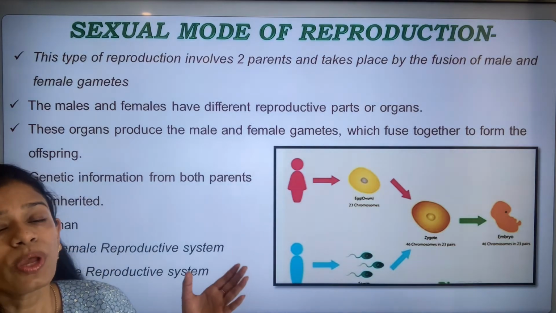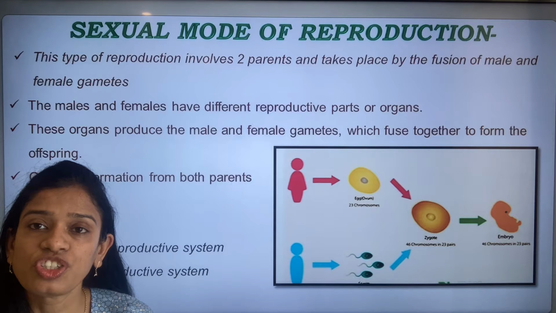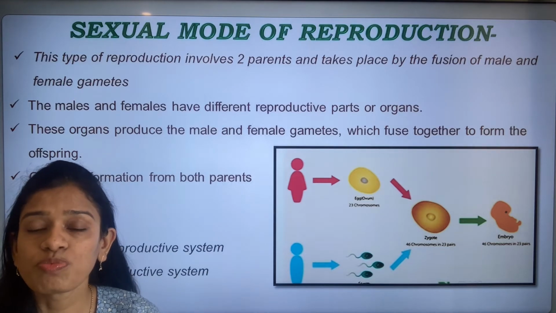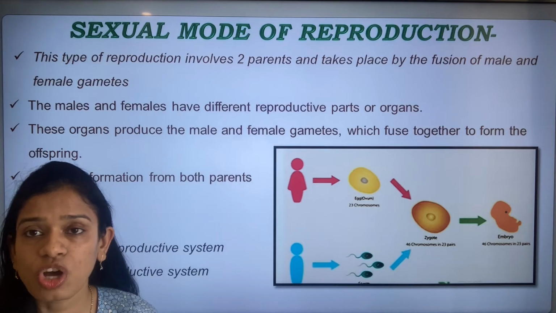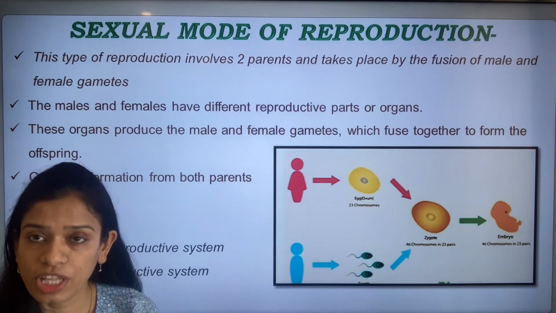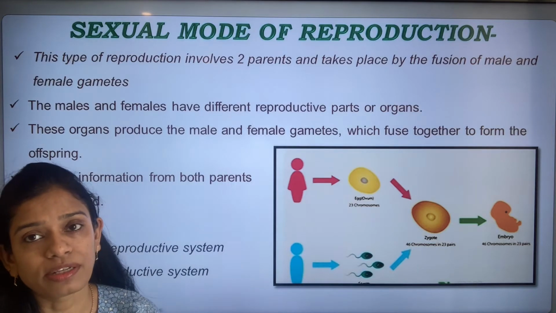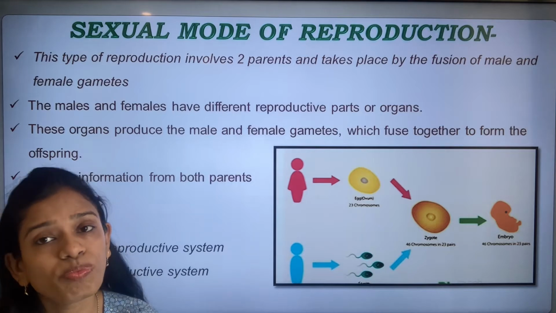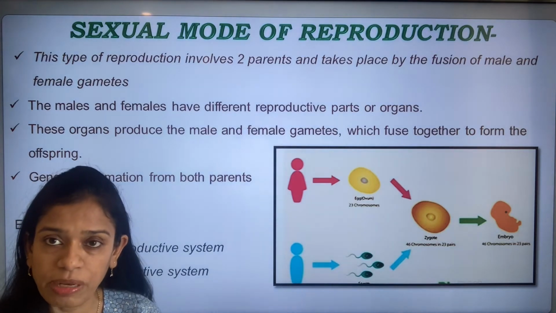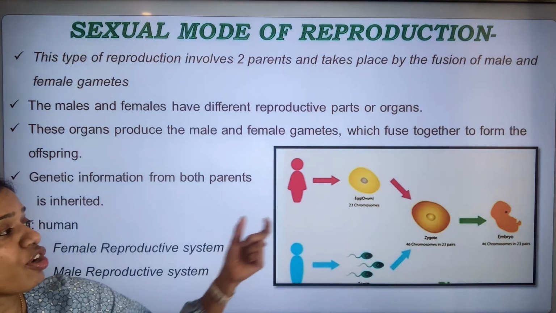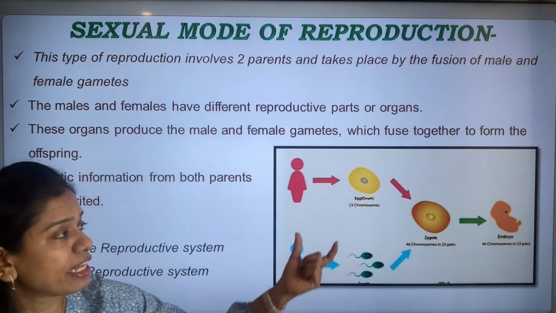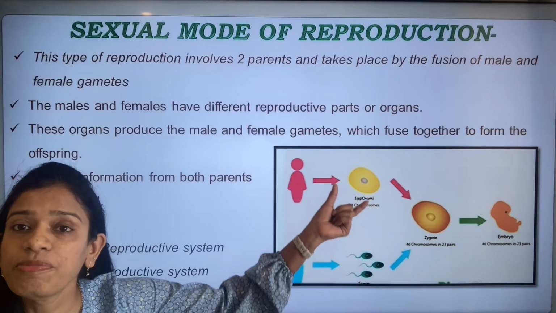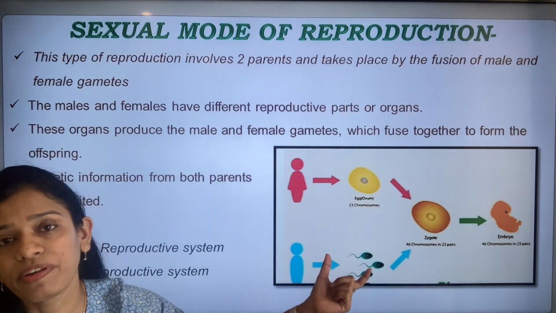Next, we come to the most important part of this chapter, that is the sexual mode of reproduction. The sexual mode of reproduction is mostly found in the higher organisms, mostly in humans, animals as well as in plants. The main criterion for sexual reproduction is that it involves two parents, one male and one female. The female parent gives an egg and the male parent gives a sperm.